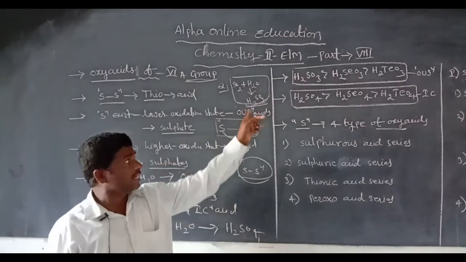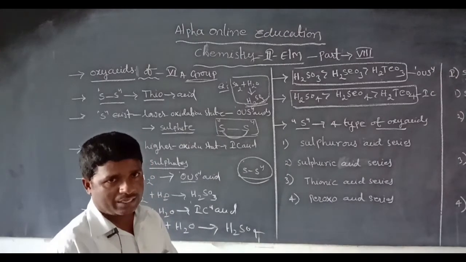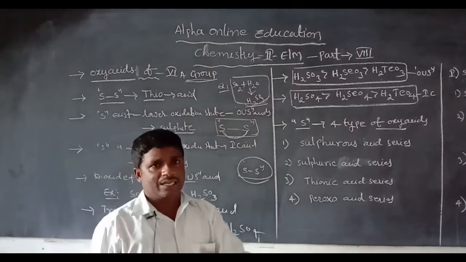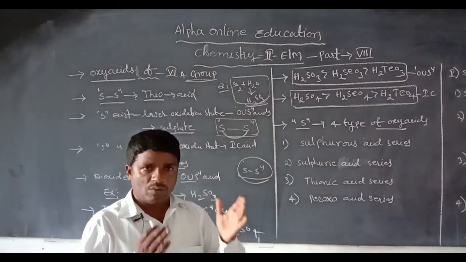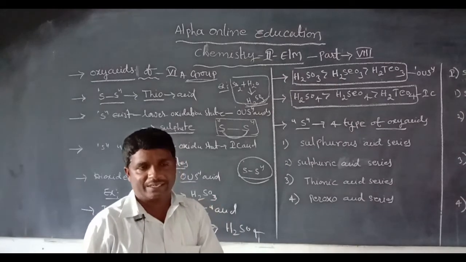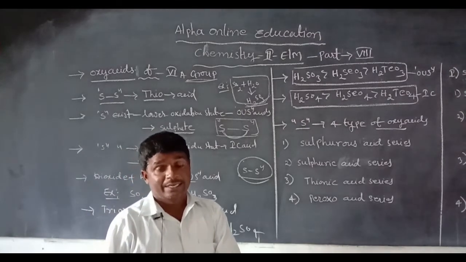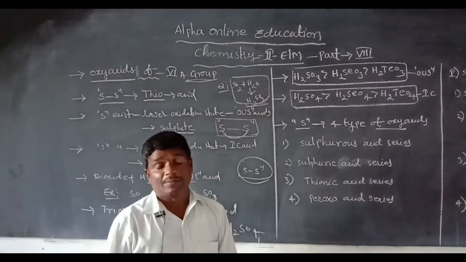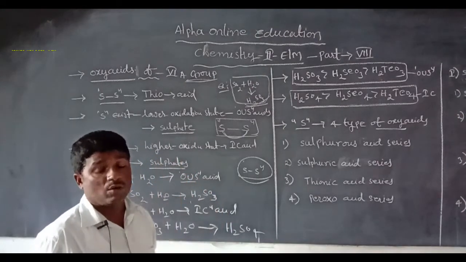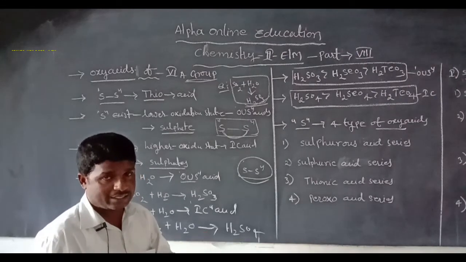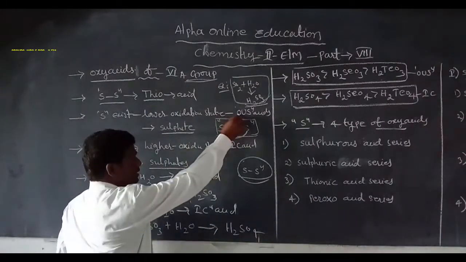Those acids are also called the sulfurous acid series, because in this series the central sulfur atom exists in a lower oxidation state, or lower oxidation number. So it is also called the sulfurous acid series.